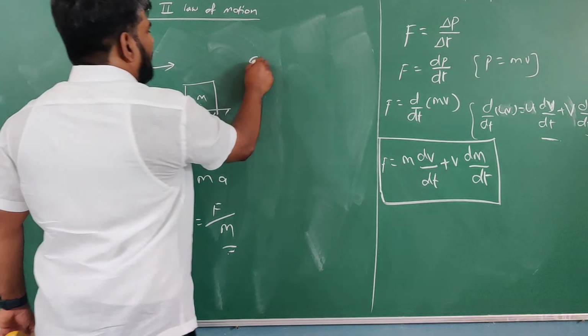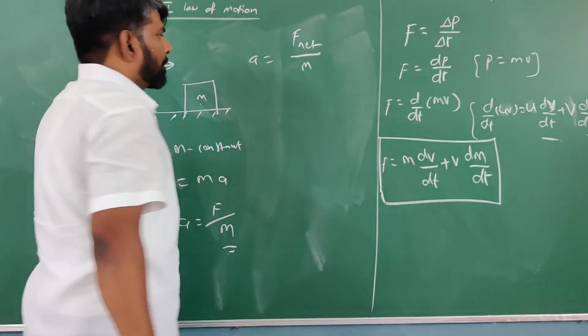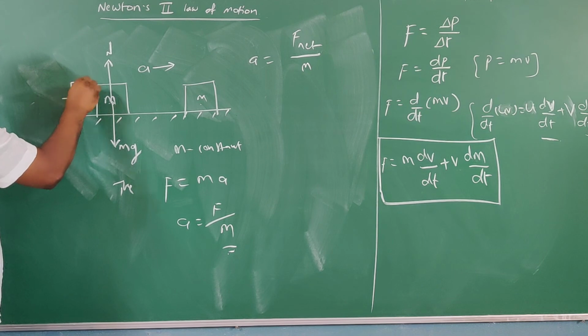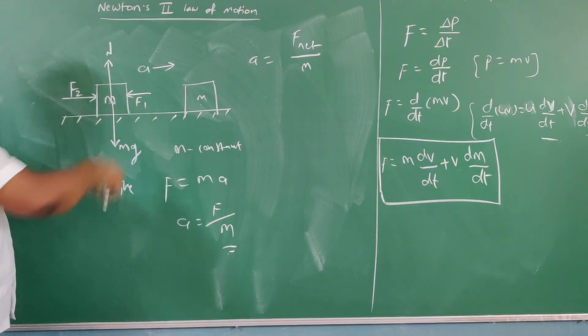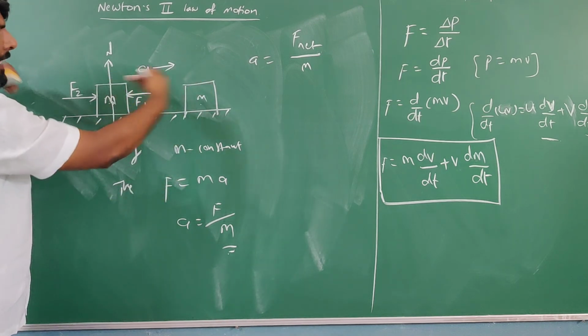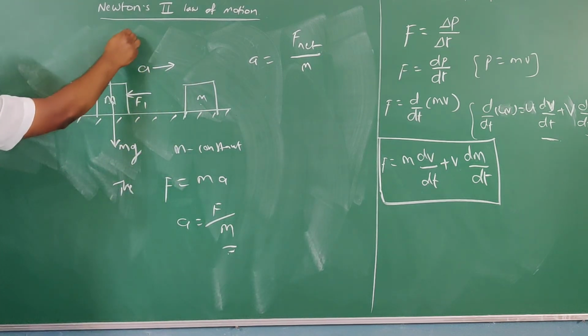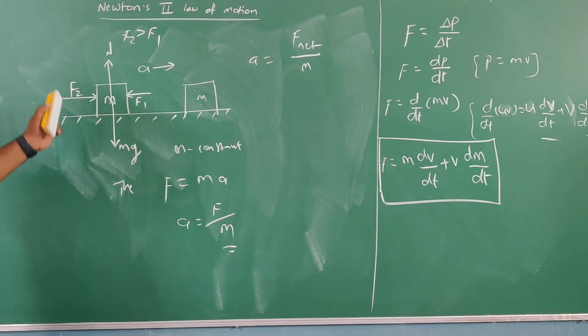We need to take acceleration A is equal to net force by mass. For example, in this direction I applied F2. In this direction I applied F1. So how many forces are applied on it? Two forces. But I am giving that F2 is greater than F1.